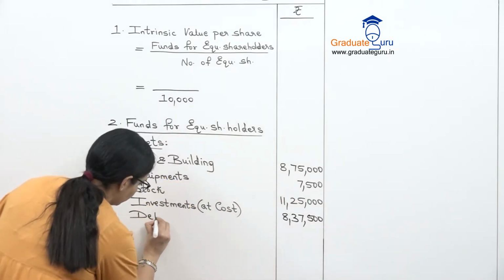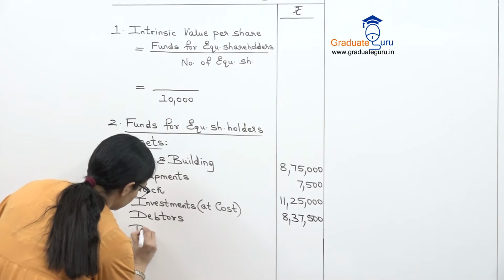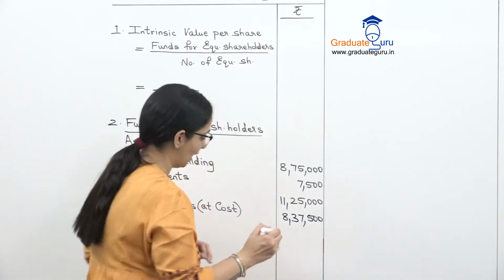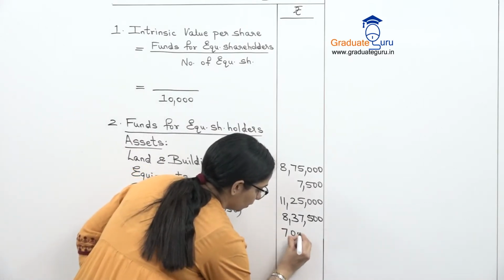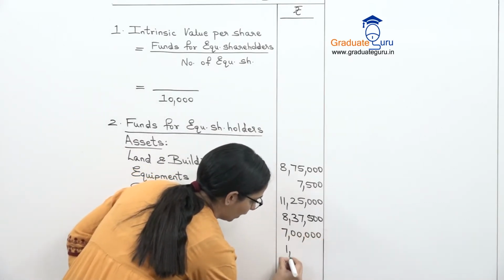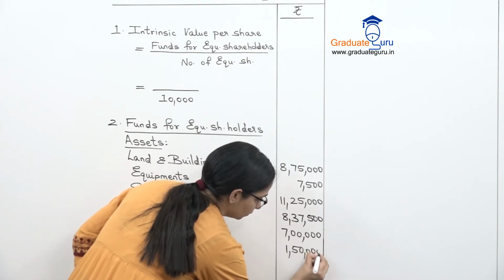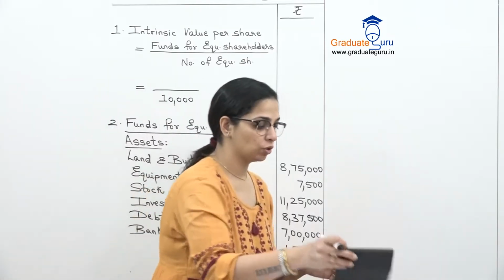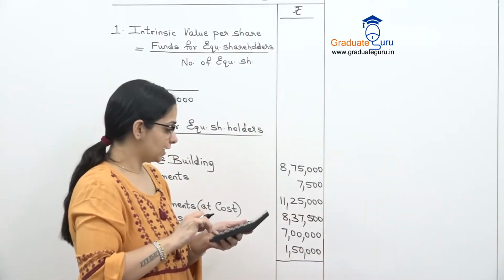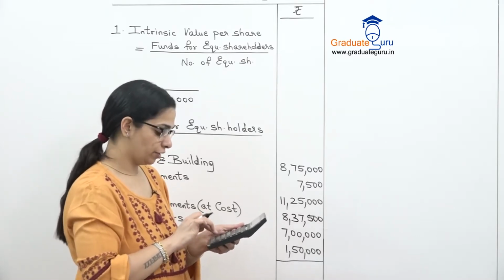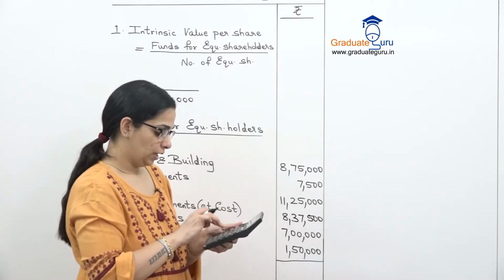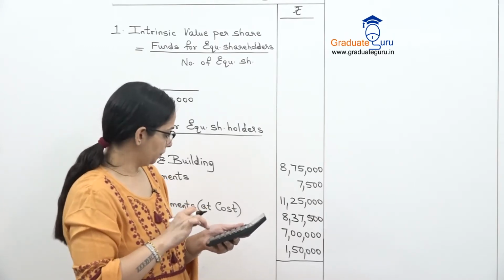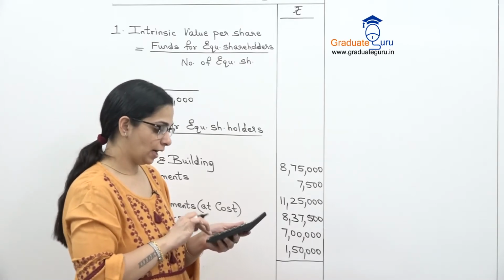After that, we have debtors and we also have bank. So let's write that down. Debtors and bank balance. Debtors is 7 lakh. And our bank balance is 1,50,000. So let's take a total of all our assets first. Then we go to the liabilities. 8,75,000, 7,500, 11,25,000, 8,37,500, 7 lakhs and 1,50,000.